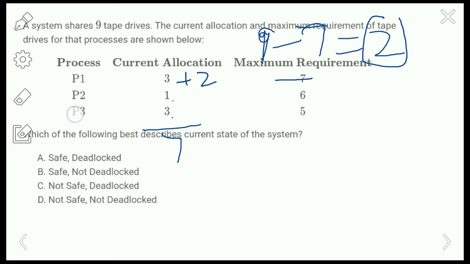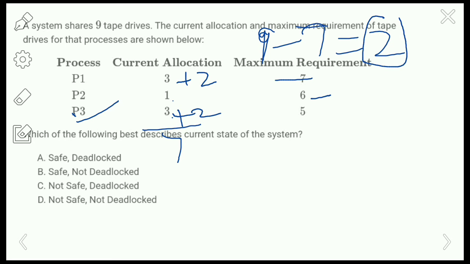So next we will check the second process. Given that the current allocation is 1, that means 1 tape drive is allocated. So along with the free tape drives, 1 plus 2 is 3, which is not satisfying the maximum requirement, so it is not satisfied. Next P3. So if you add 3 plus 2, that is 5.